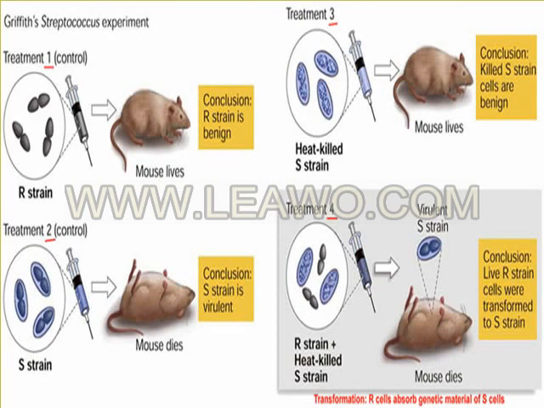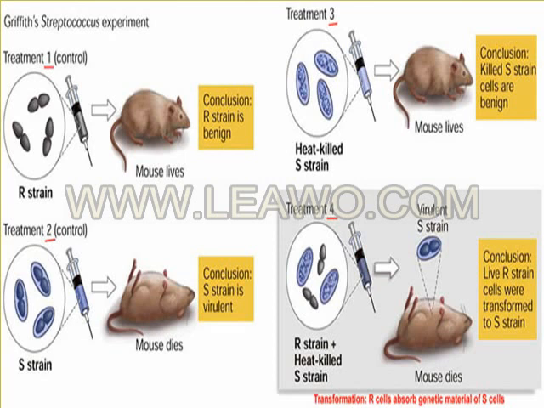In treatment 2, he has taken the smooth strains. Smooth strains means the streptococci having capsules. If you inject them into the mice, what happens? The mice die. So this is a virulent organism. The rough strain did not result in the death of the mouse in the first treatment.